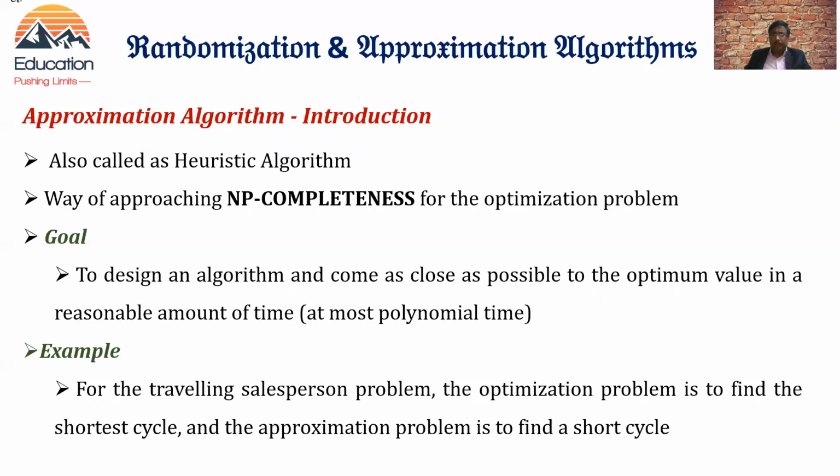What is an optimization problem? If, given a problem, you are able to find the optimal solution, then that is called an optimization problem. For example, we have the greedy approach. Take an abstract problem which follows the greedy approach. At every step we find a suboptimal solution, and finally what we have is the optimal solution. So we know what an optimization problem is, and optimization problems can be handled by approximation algorithms.